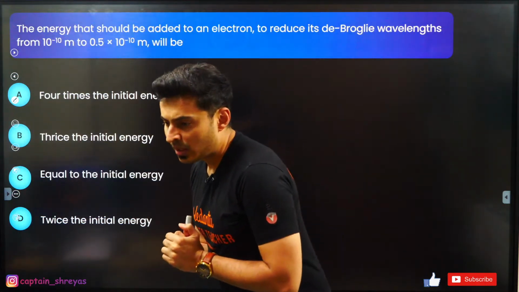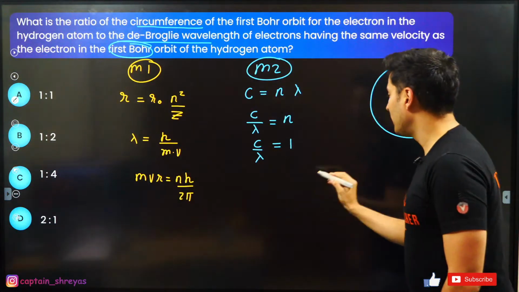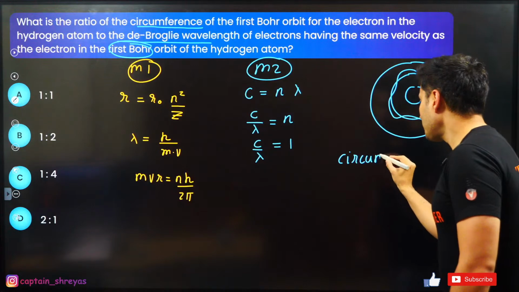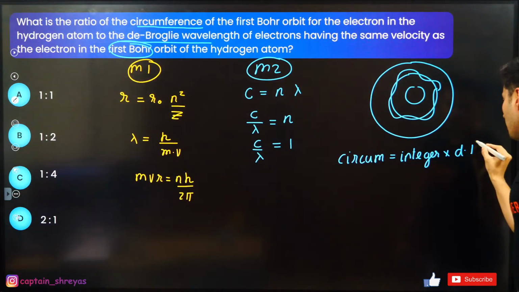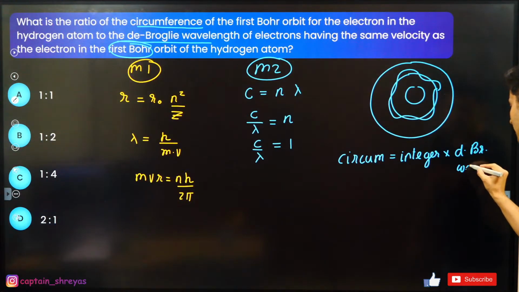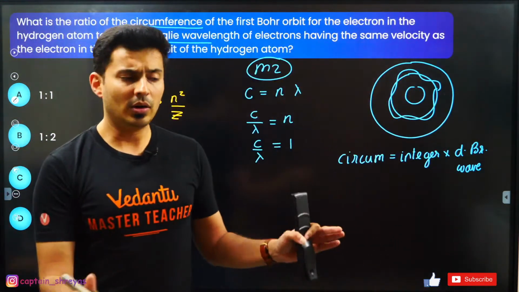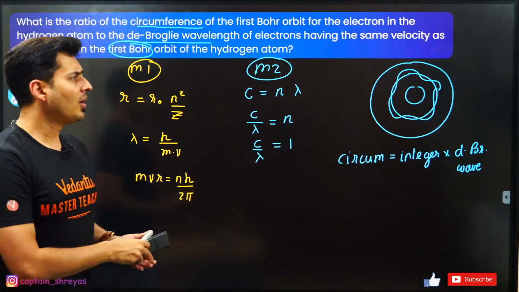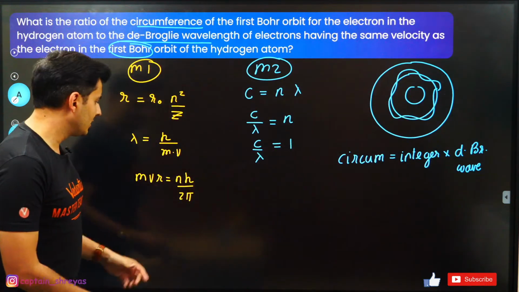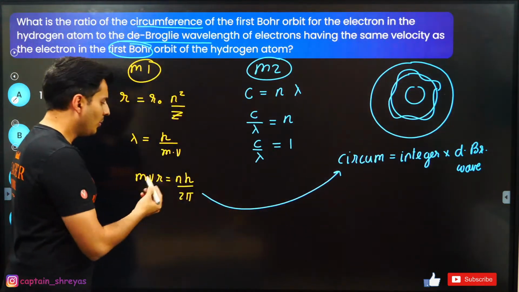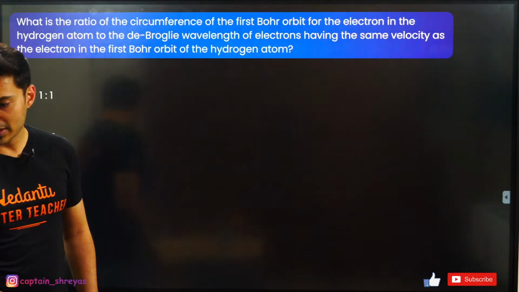What is the formula? C is equal to n lambda. Harish, like I told you, it is basically this circumference. The circumference will have some integer times the de Broglie wavelength. That is what the formula is. It's a standard result, the outcome of Bohr's model of an atom. It basically comes from this postulate, mvr is equal to nh by 2 pi. If you just move this around, you're exactly going to get this. Is that okay, everyone?